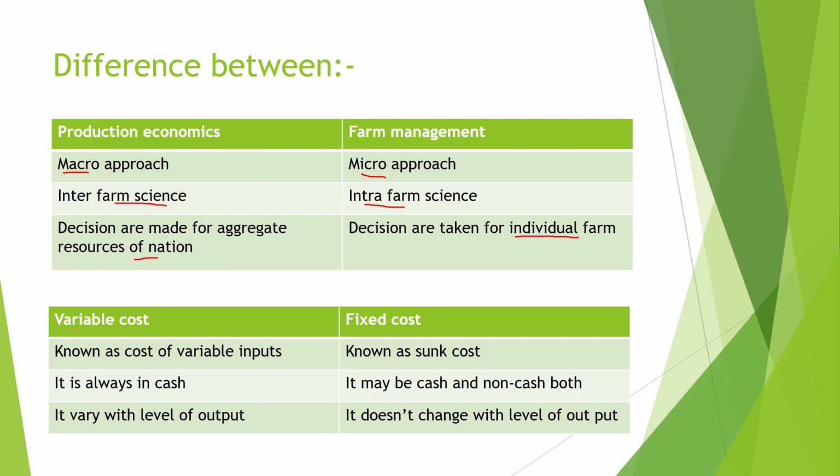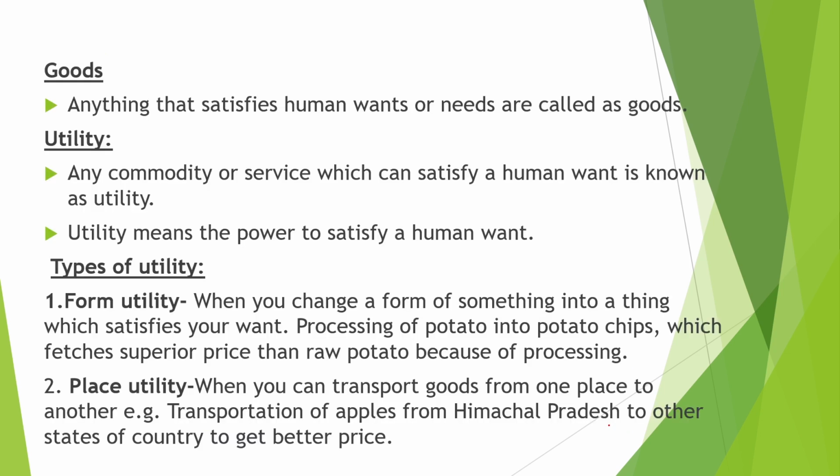Now the next difference is between variable cost and fixed cost. Variable cost is known as cost of variable inputs and fixed cost is known as sunk cost. Variable cost is always in cash, but fixed cost may be in cash or non-cash both. Variable cost varies with the level of output, but fixed cost does not change with the level of output. That is why it is called a fixed cost. Rent, advertising and administration cost are included under fixed cost, while variable cost includes packaging cost, raw material and commission.